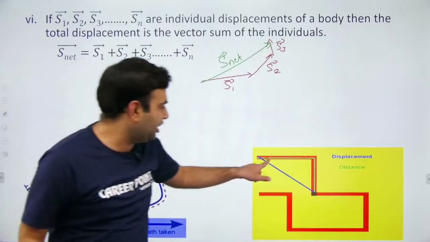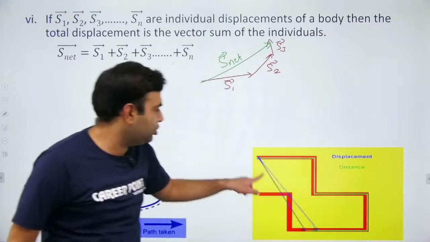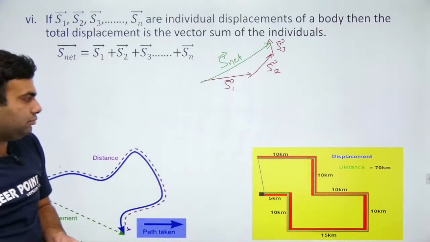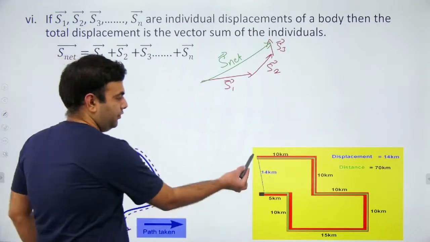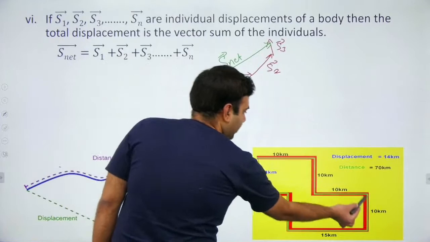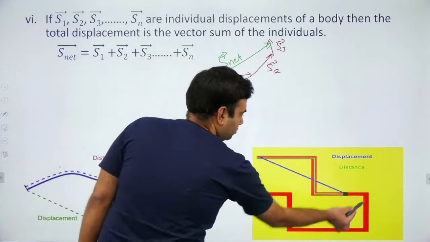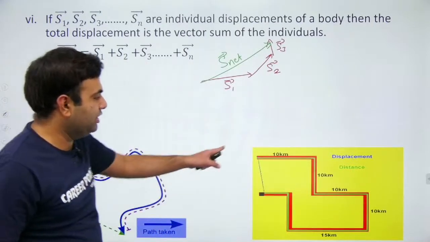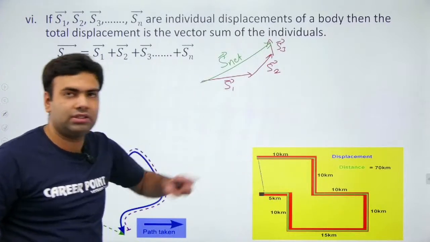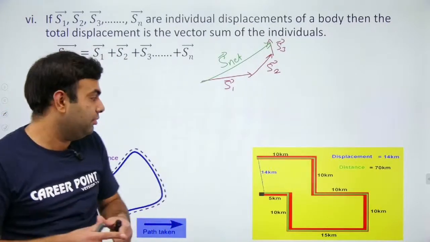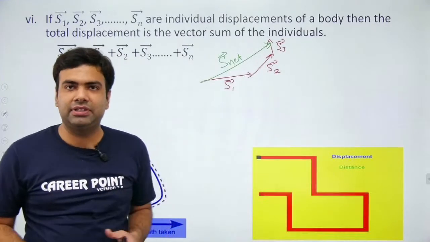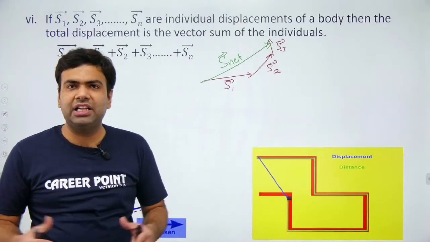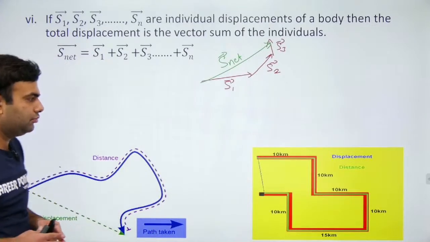See, if a particle is moving like this, this green line is showing the distance traveled and the blue line is showing the displacement. If it starts from here, the distance is always increasing. But displacement, because it is the shortest distance, is changing. Initially it was increasing and after some time it was decreasing. So distance can never decrease with time, but the magnitude of displacement can decrease with time. Distance is always positive, displacement can be negative because it is a vector quantity.